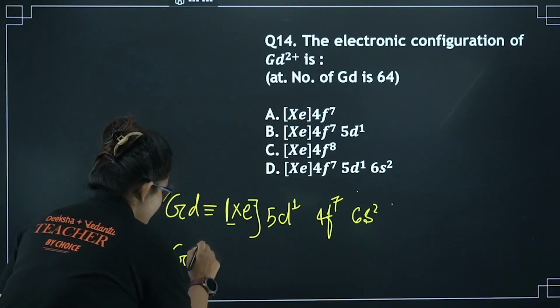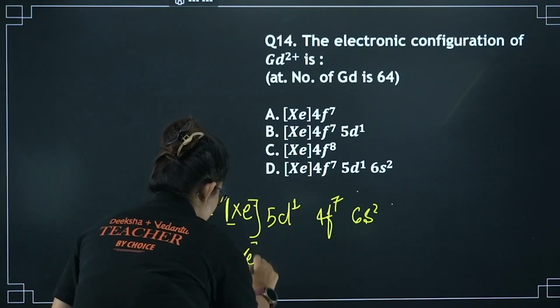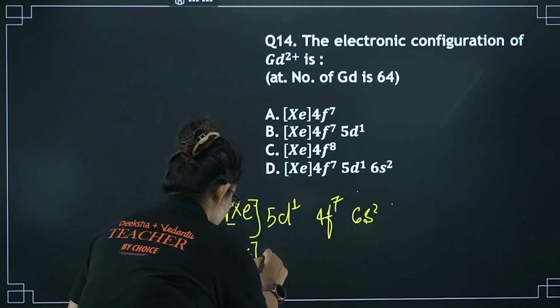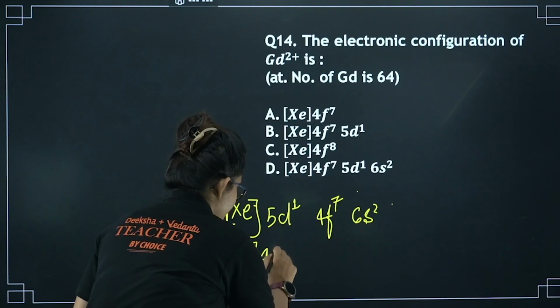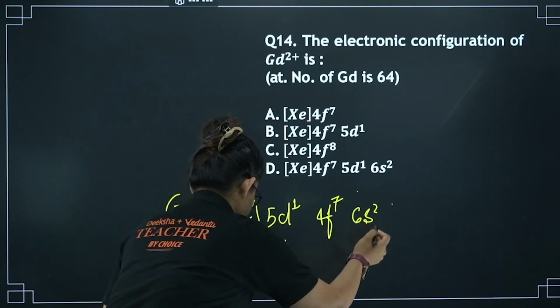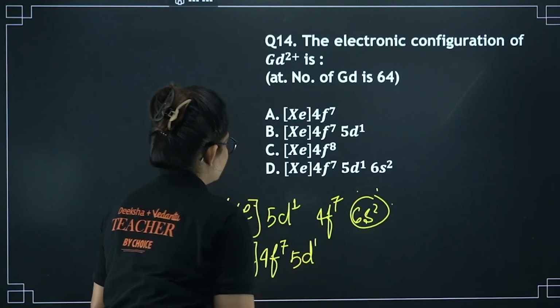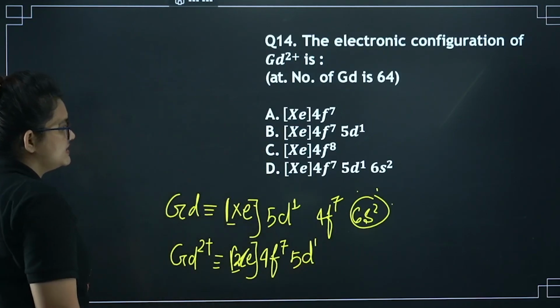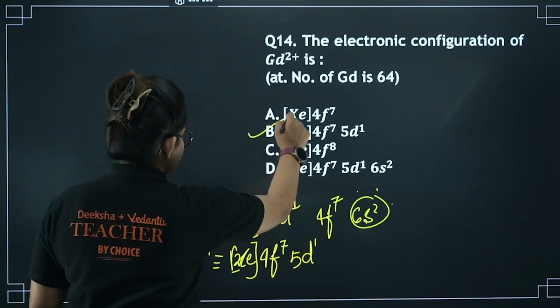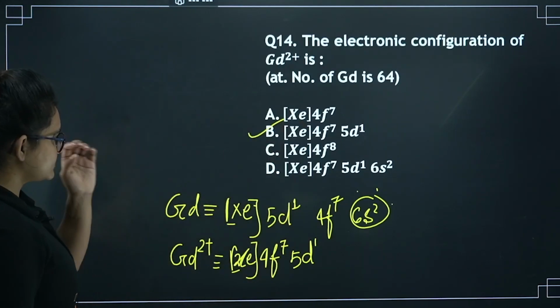So for gadolinium 2+, it's going to be xenon, along with 4f7. So from here, 2 electrons I can remove, so 5d1. Right? So your correct answer is going to be option B. I guess it's clear to you.